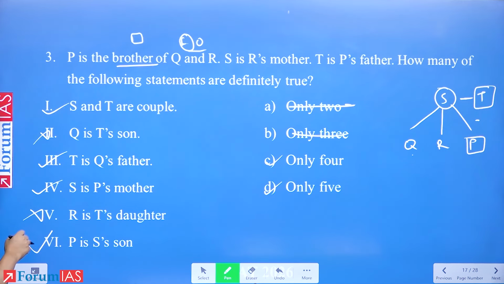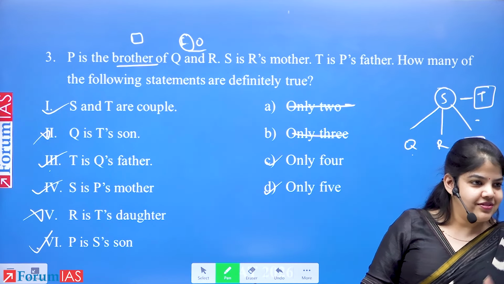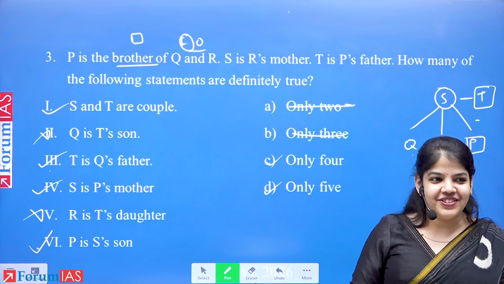So how many ticks do we have? 1, 2, 3, 4. And the answer is only 4. C. I hope you understood your mistake where it went wrong. Yes?